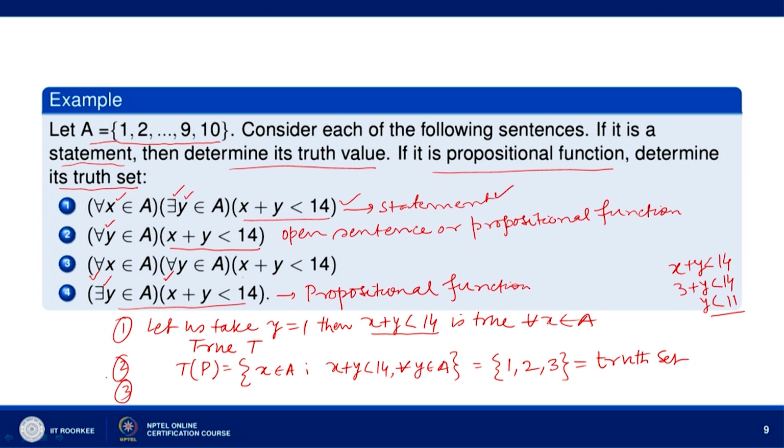Now, let us go to the third statement. For every x belonging to A, for every y belonging to A, x plus y less than 14. You can see here, if I take x equal to 9 and y equal to 8, then x plus y less than 14 is not true.